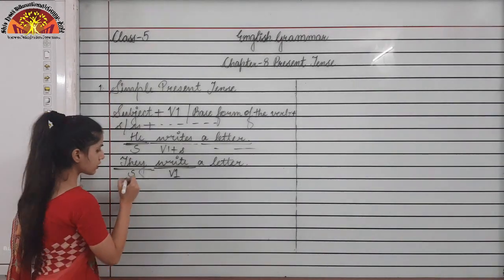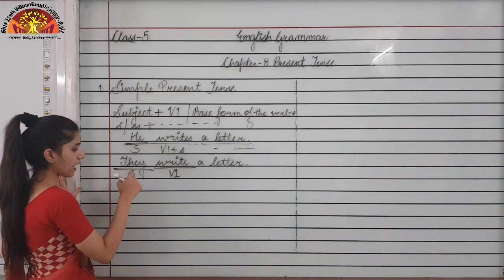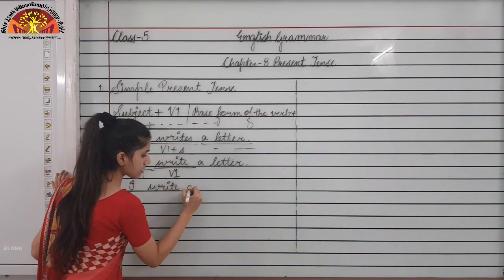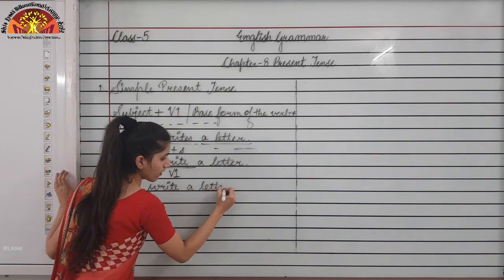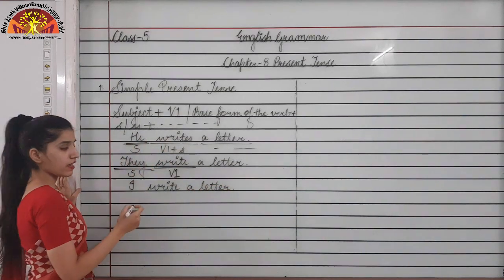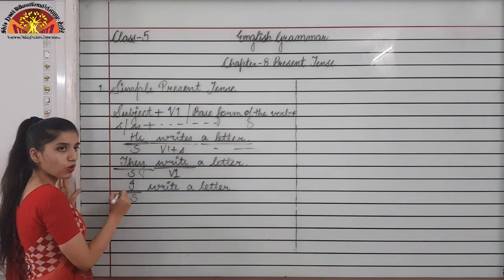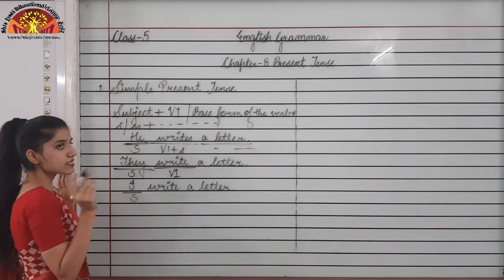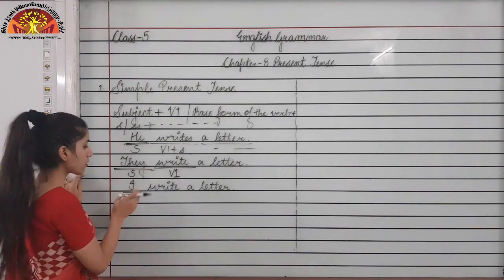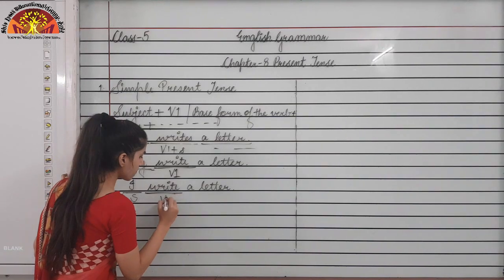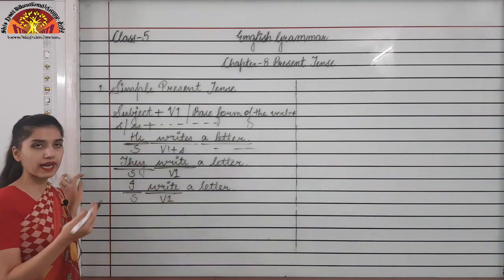If I put I as the subject: I write a letter. As you can see, with I, though it is a singular pronoun, I am using just the root form of the verb and not adding s or es.